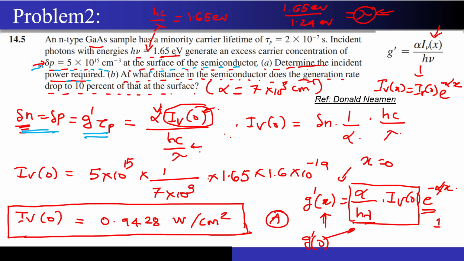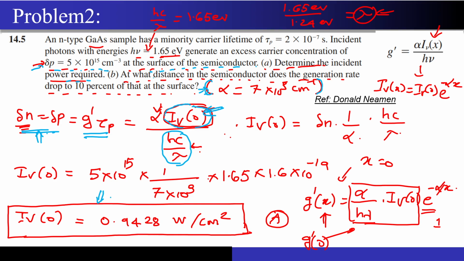They are asking me to determine the incident power required, that is this particular value. Now hν, that is hc by lambda, has been given to me as 1.65 electron volt. The value of alpha has also been given to me in this bracket, and the excess carrier concentration has also been given to me over here. So from this I can easily find the value of Iν(0), and you will get the value of Iν(0) to be something like this.